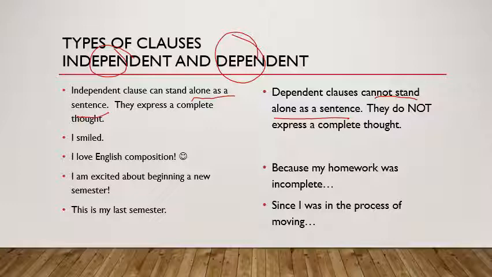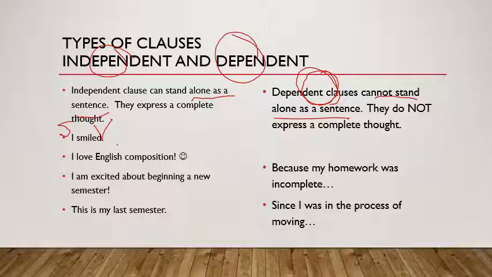All right. So an independent clause is a clause that can stand all by itself as a complete thought. It can be a sentence. A dependent clause is a clause that cannot stand by itself as a complete thought. Let's look at some examples. So first, let's look at some independent clauses. I smiled. Well, we know it's a clause because we have a subject and a verb. It is, even though it's very, very short. It is actually a sentence because it expresses a complete thought.